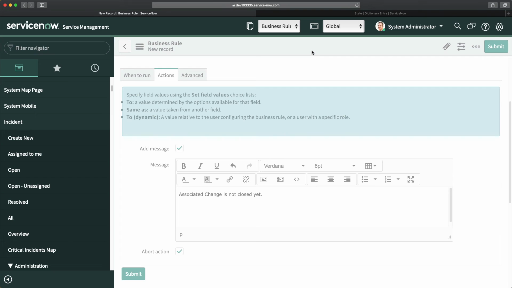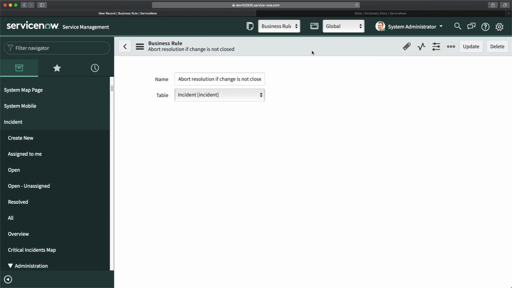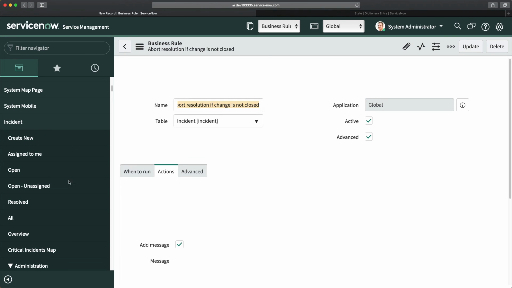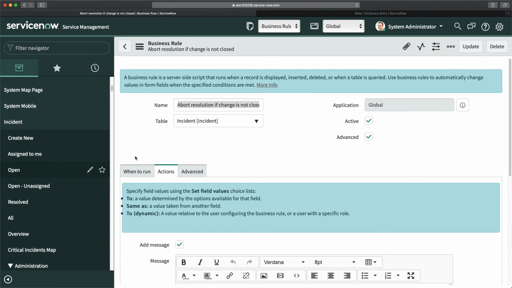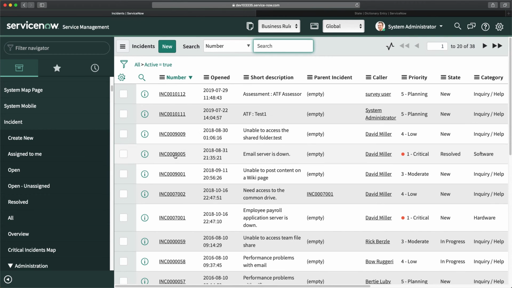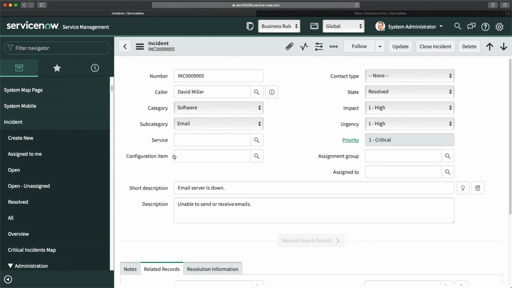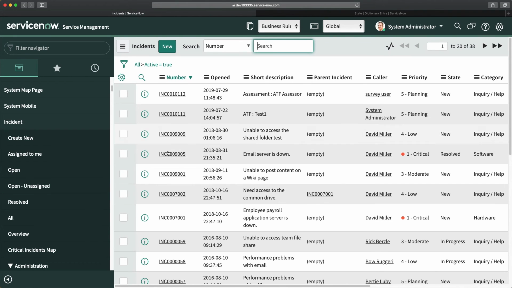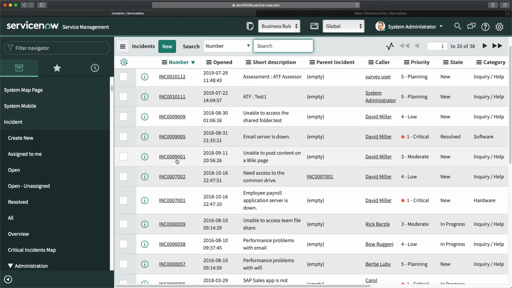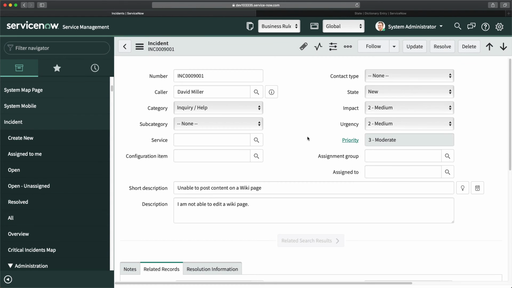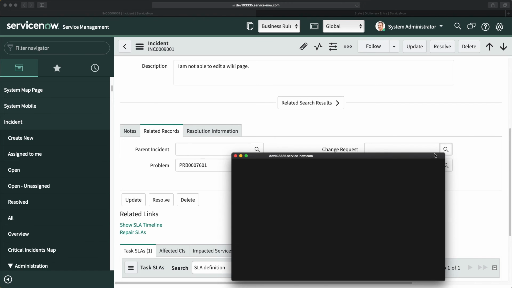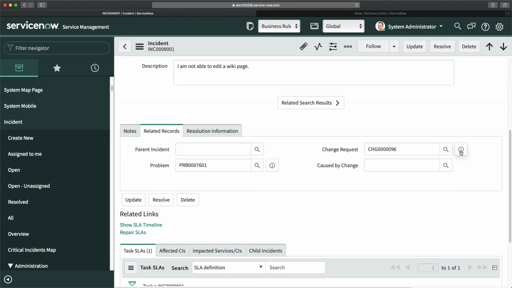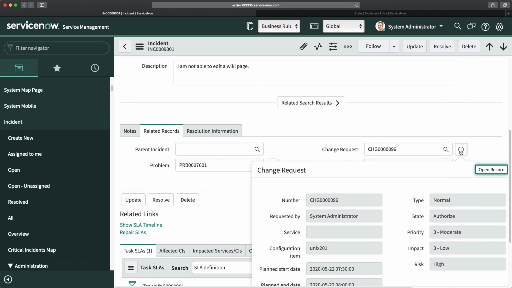And I'm clicking on save. Let's see if it works. I will go to maybe any incident record, maybe this one. I think it's already resolved, but we have to go to any not resolved one, so maybe this one. If I select maybe any change, I hope it is not closed.